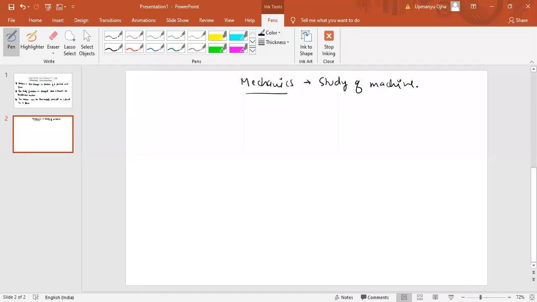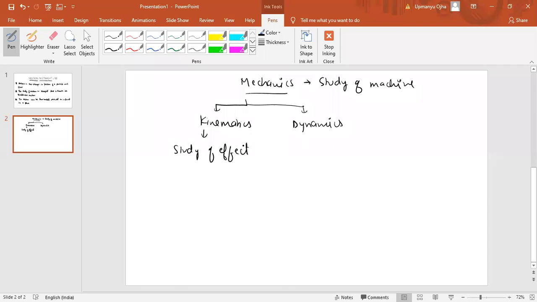Within mechanics, we have two parts. One is kinematics, the other is dynamics. Now what is kinematics? Kinematics is basically the study of the effect.